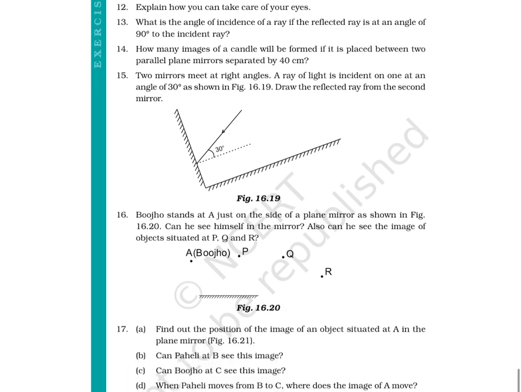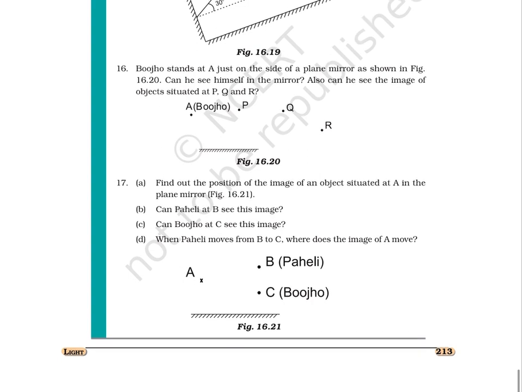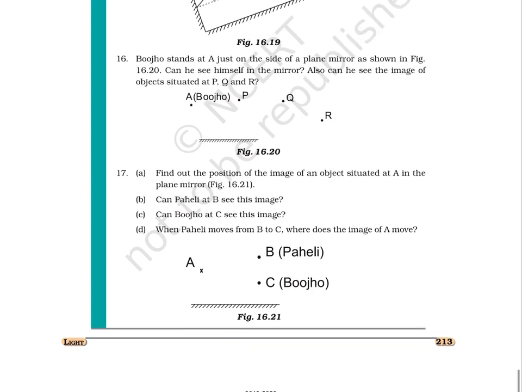16. Bujo stands at A, just on the side of a plane mirror, as shown in figure 16.20. Can he see himself in the mirror? Also, can he see the image of objects situated at P, Q, and R? 17. A. Find out the position of the image of an object situated at A in the plane mirror, figure 16.21. B. Can Paheli at B see this image? C. Can Bujo at C see this image? D. When Paheli moves from B to C, where does the image of A move?